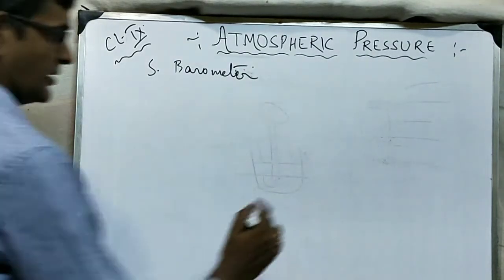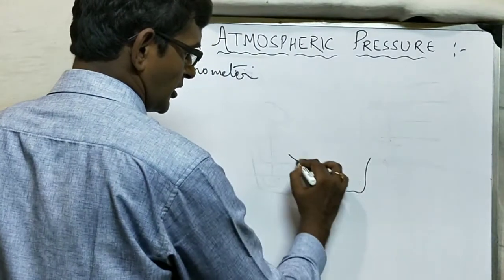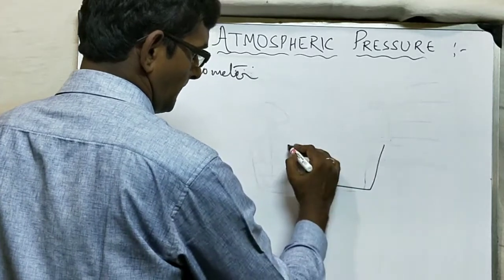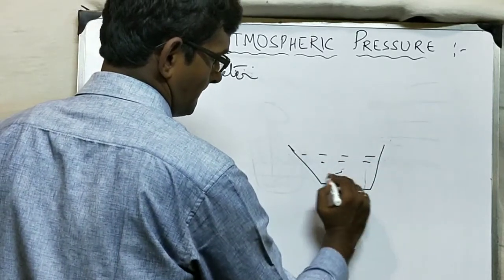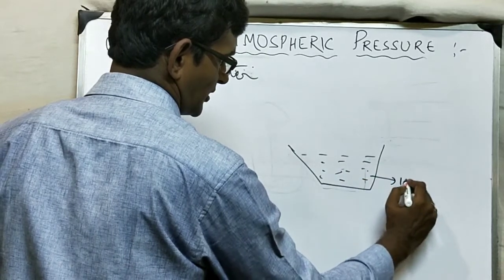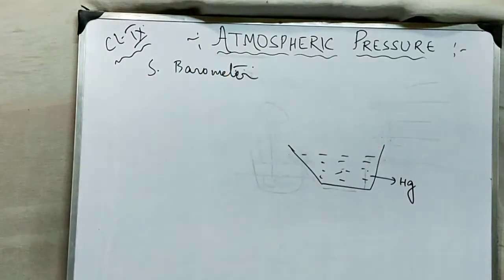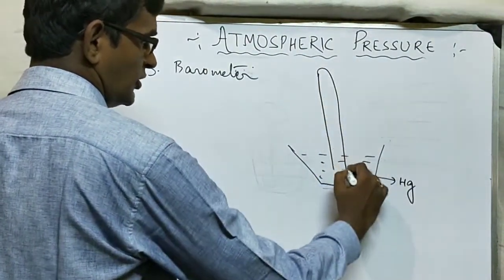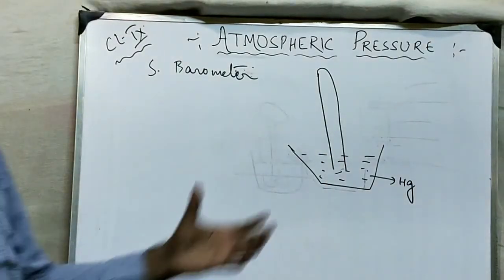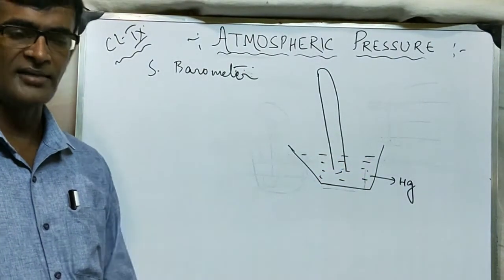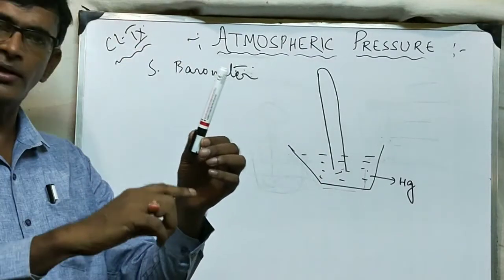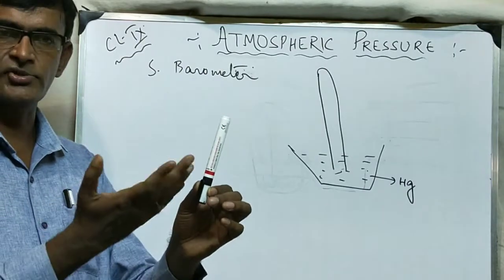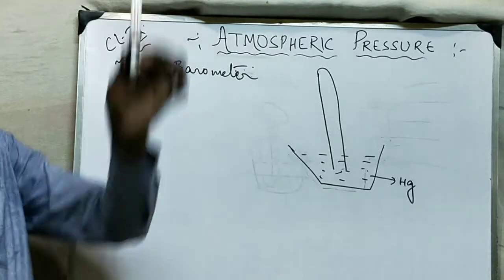Okay, simple barometer. See, this is a trough containing mercury. It is filled with the heaviest liquid, that is mercury. And we have a tube, 1 meter long. Suppose I have a tub containing mercury and this is a tube 1 meter long, open at one end, closed at one end, like an ordinary test tube. Only the difference is it is 1 meter long.